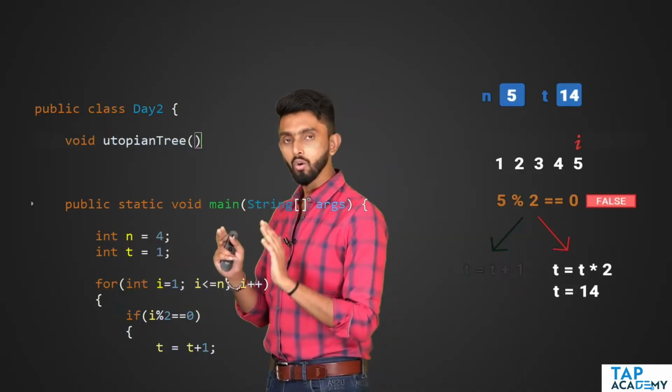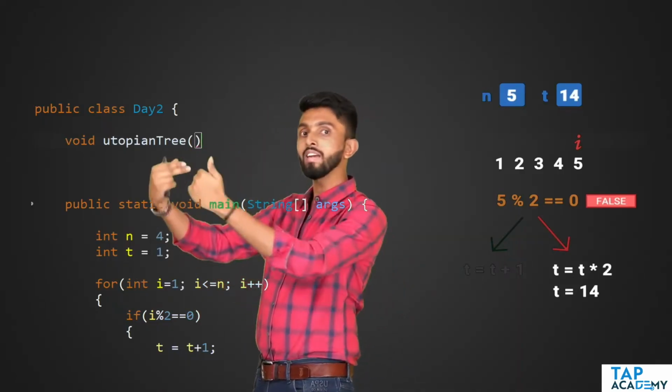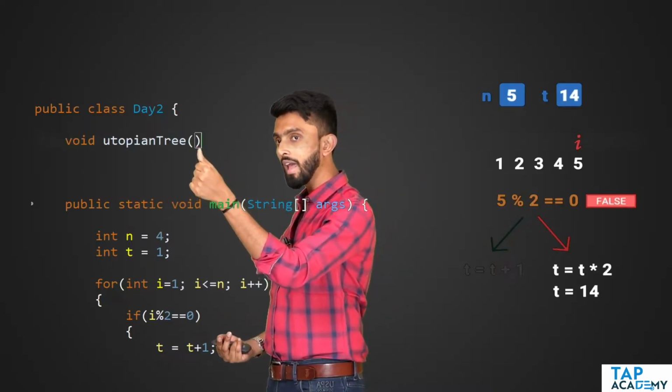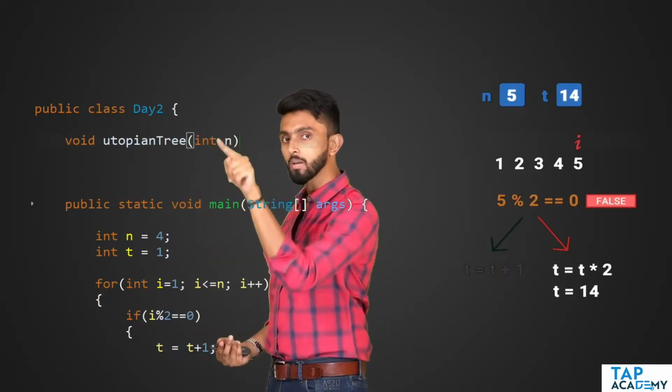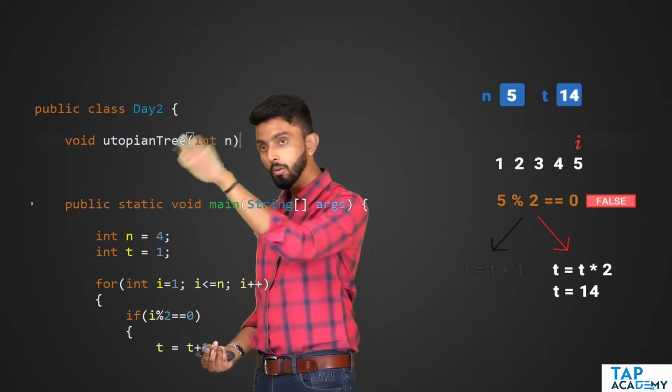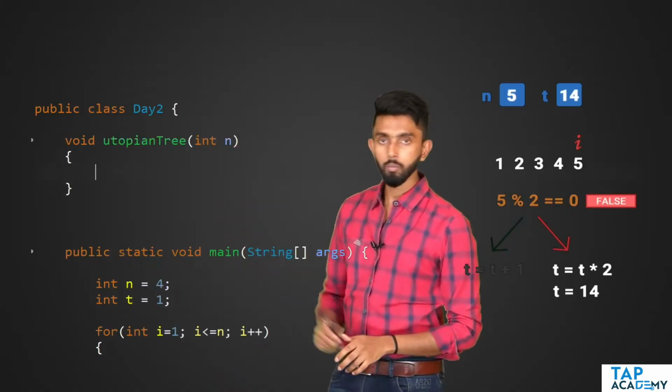And I know that this function should accept one input, which is the number of cycles. So I will write int n like this. What it should accept as input is a value n, which is the number of cycles. Next, I will give the body of the function.